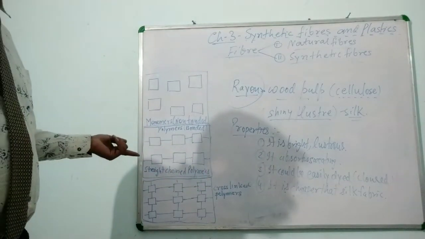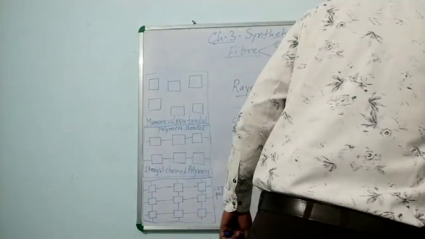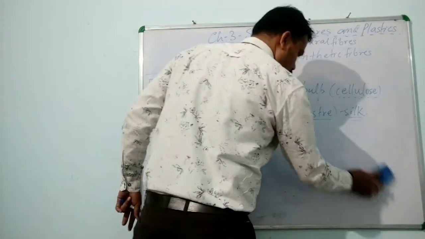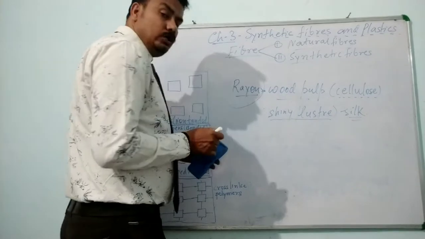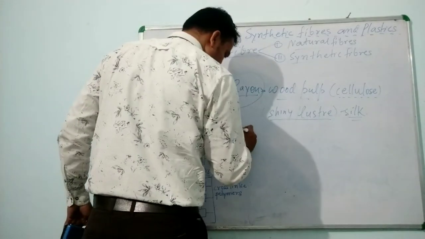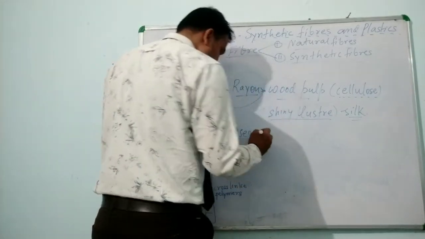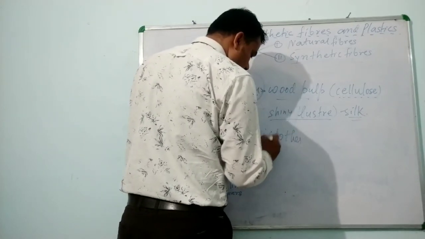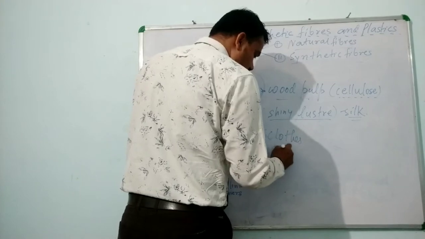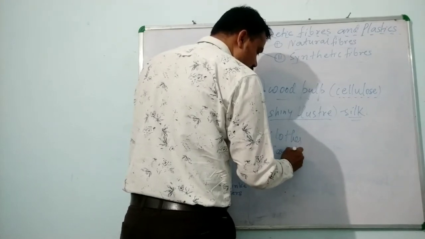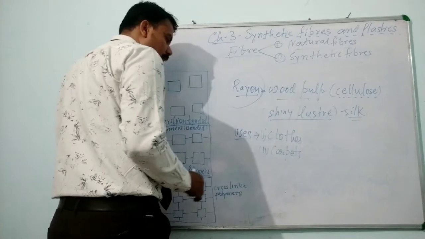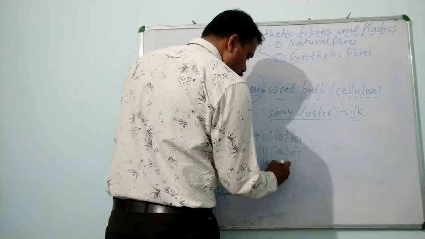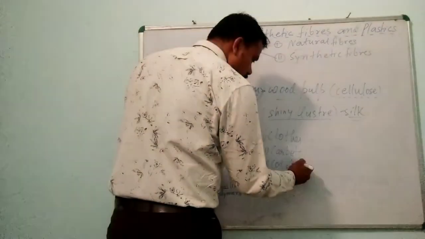Now I am going to speak about the uses. It is used in making clothes, making carpets, making cord of tires.